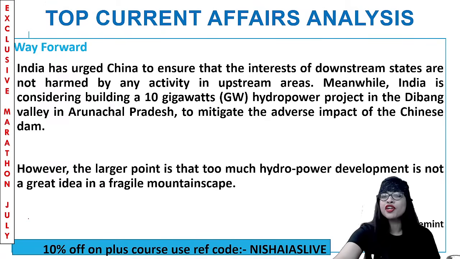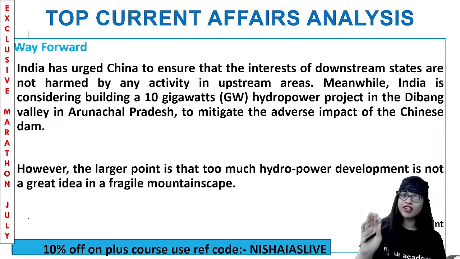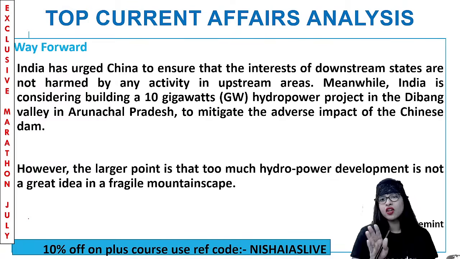Clear? So what can you do for this? As simple as that, India has actually urged China to ensure that the interests of downstream states are not harmed by any activity in upstream areas. See, let them go with the Baihetan Dam, very good thing. But then it shouldn't affect the downstream areas with a lot of negative impacts. So India has actually urged China and warned China on the same.